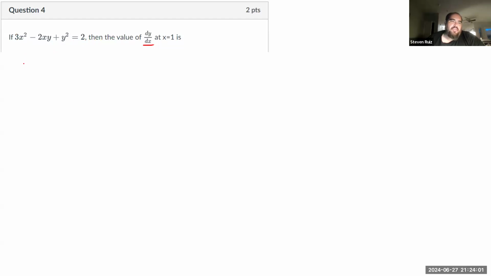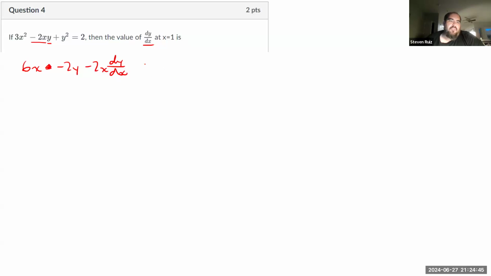So 3x squared becomes 6x. Negative 2xy, I have to use the product rule there. So I'm going to break this down into the functions negative 2x and positive y. The derivative of negative 2x is negative 2, so the derivative of negative 2x times y is negative 2y. Then I'm going to add to that minus 2x times the derivative of y with respect to x. So that'll be minus 2x dy/dx.